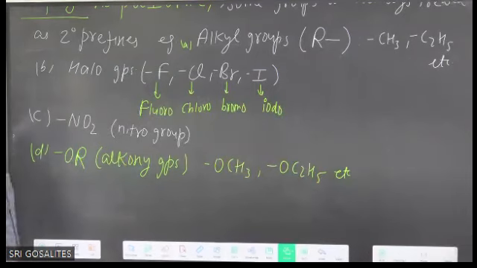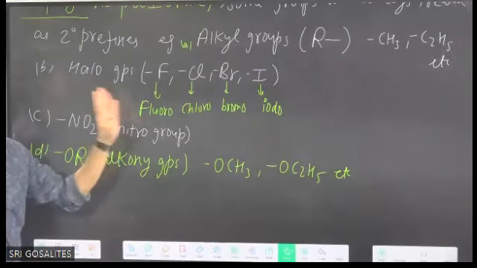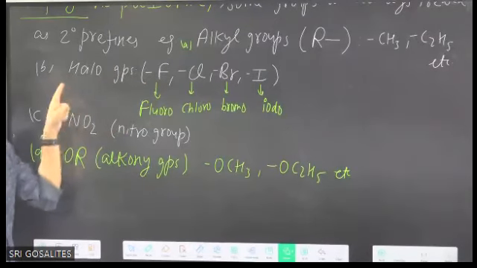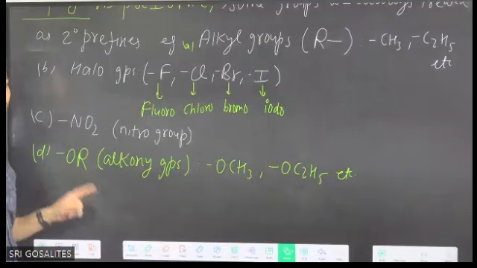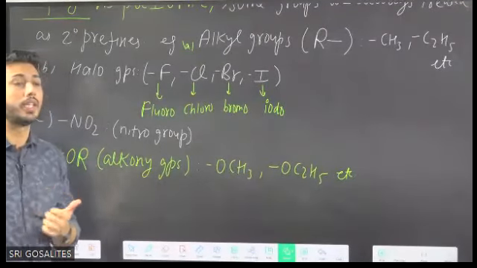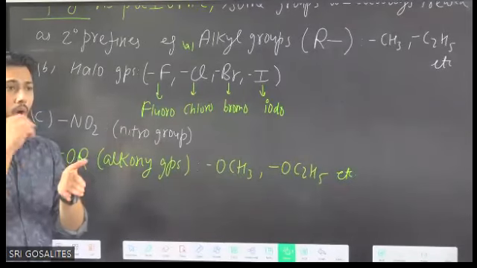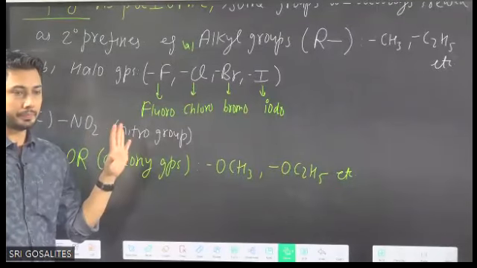It is completed, copied. Yeah, these are all secondary prefixes. How many are written? 4. Alkyl, halogens, nitro, alkoxy group. These are all considered as only prefix. And what is the meaning of prefix? Branching or substituent which is present in the parent chain.